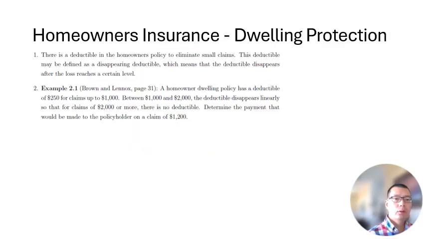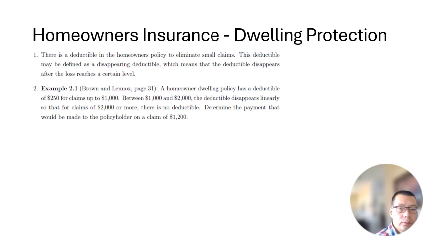Now let's talk about homeowner insurance. There are different coverages within the homeowner insurance too. We're not going to talk about every feature. So here, let's just talk about the deductible in the homeowner policies to eliminate small claims. This deductible may be defined as a disappearing deductible, which means that the deductible disappears after the loss reaches a certain level. Let's look at this example.